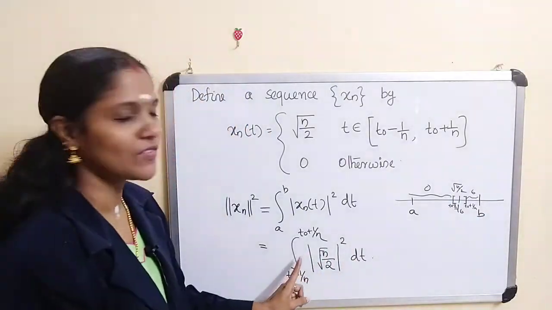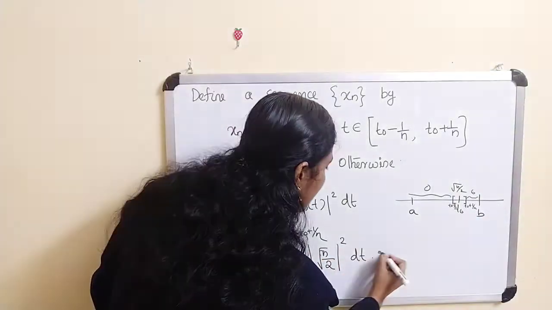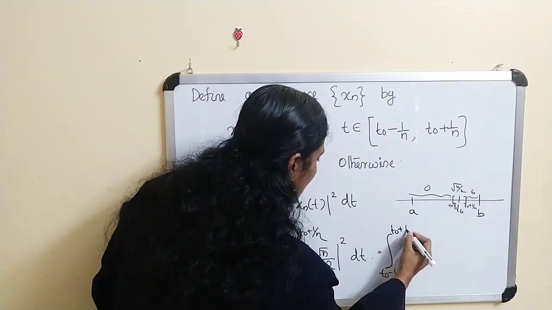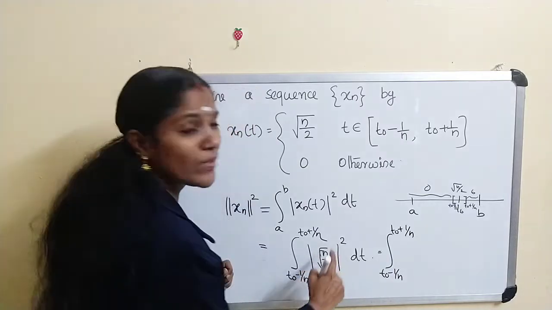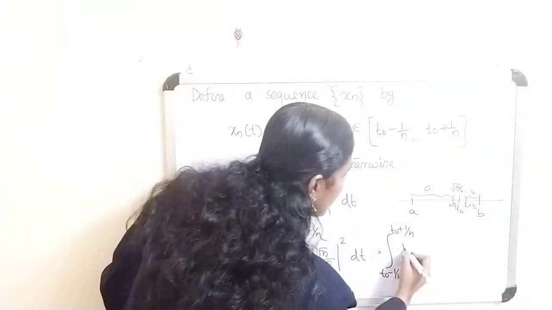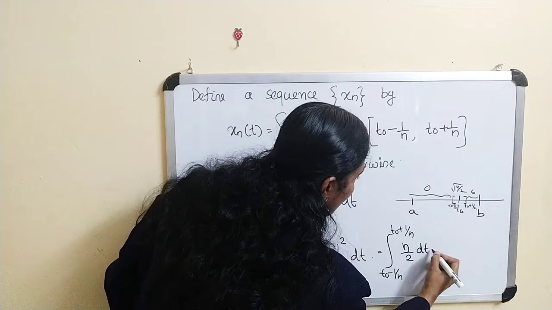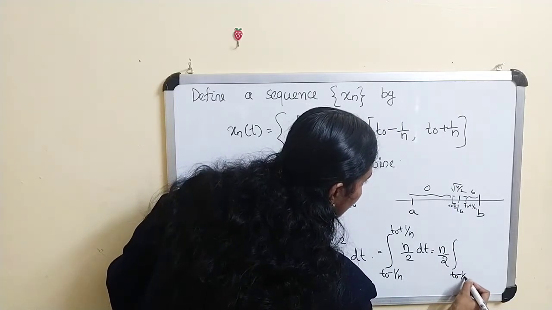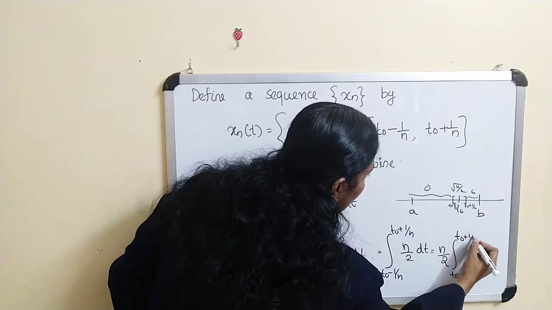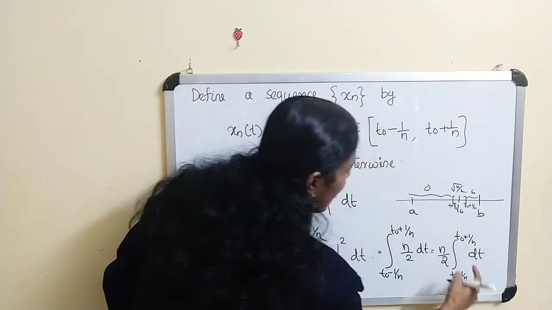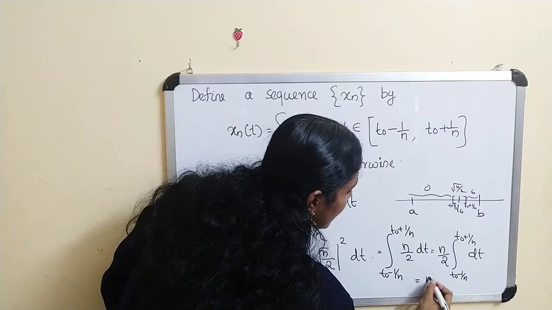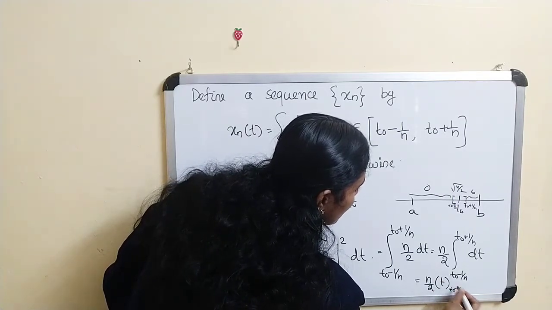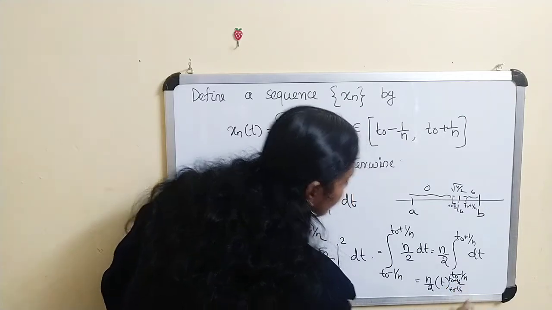So this is the integral from t_0 minus 1 by n to t_0 plus 1 by n. Root n by 2 whole squared is n by 2, a constant with respect to t, so n by 2 dt, and this value is 1. Therefore the integral is t within the limits t_0 minus 1 by n to t_0 plus 1 by n.